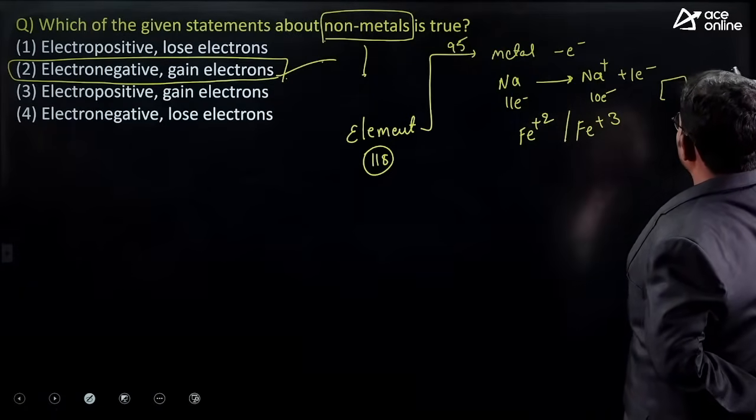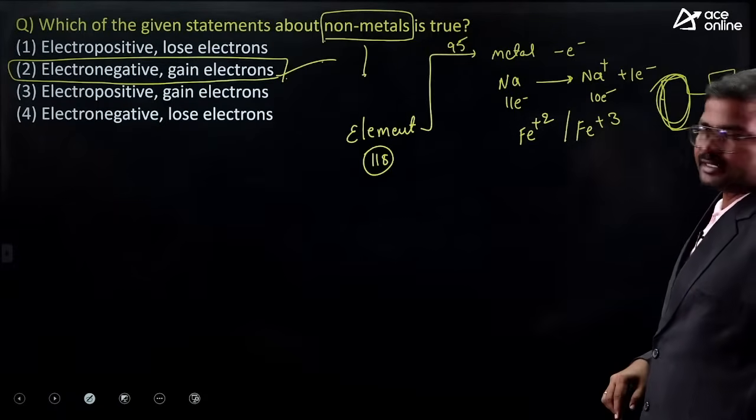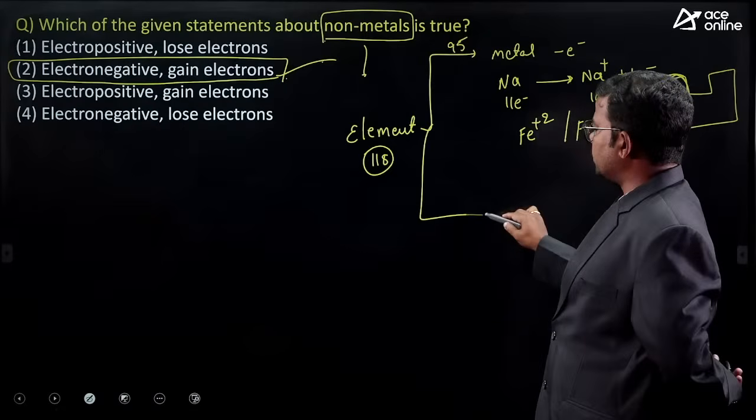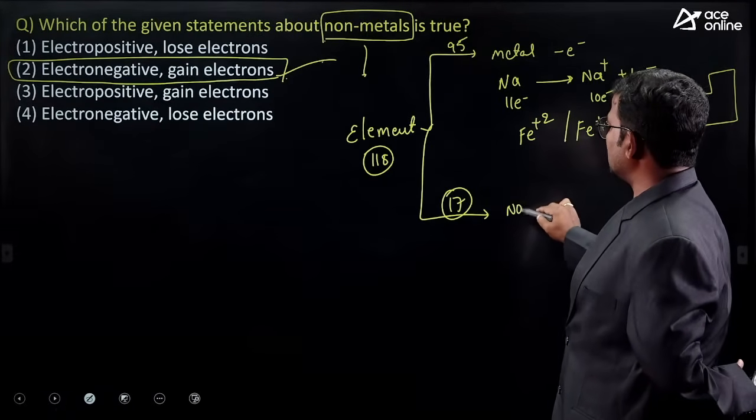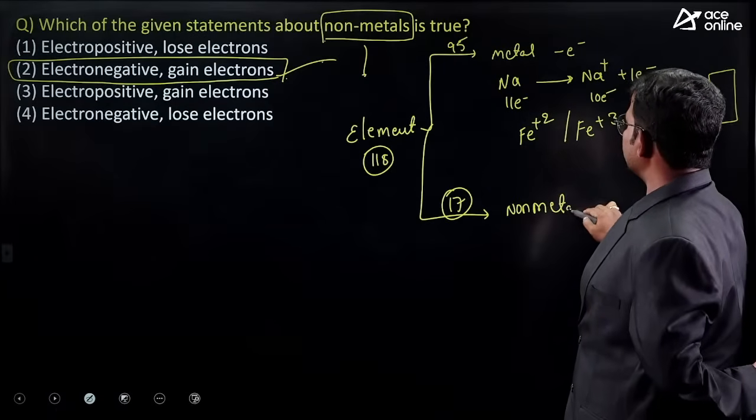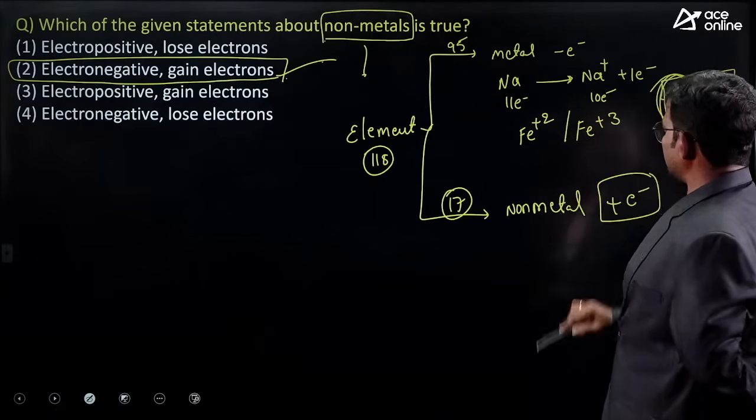Especially in the periodic table, guys, the best metals always exist on the left side. What about non-metals? In the periodic table we have 17 non-metals. Non-metal means it easily gains electrons.